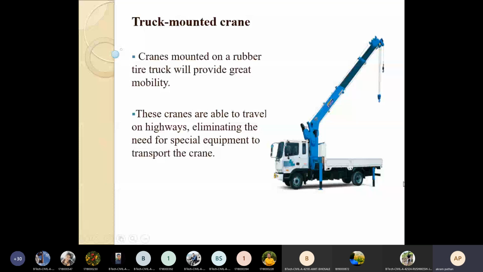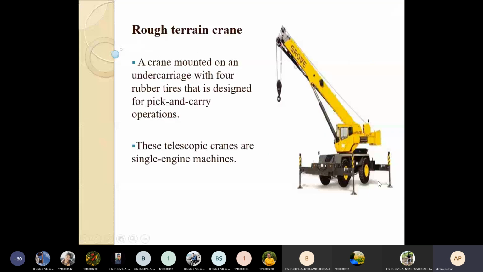Then another important movable crane is the rough terrain crane. This particular crane is mounted on a carriage with 4 rubber tires that is designed for pick and carry operations. And these telescope cranes are single engine mechanism. So this is a particular type of crane we can use for lifting of the loads.